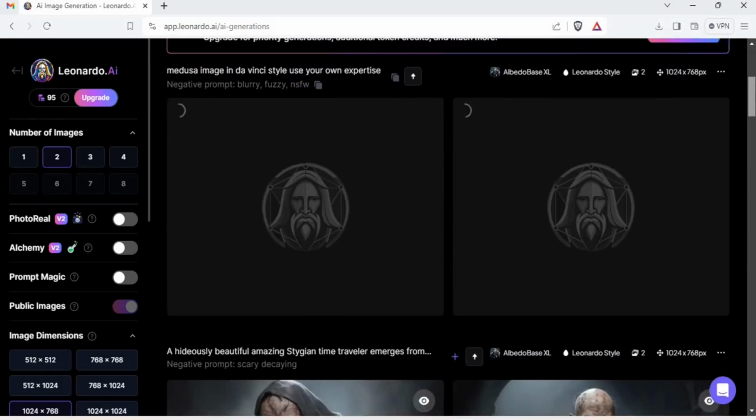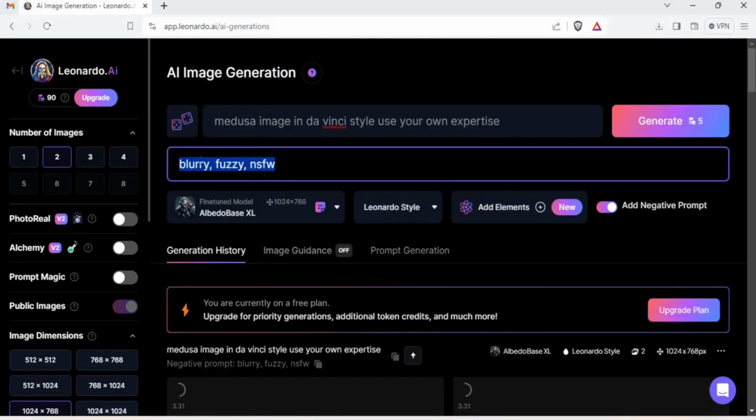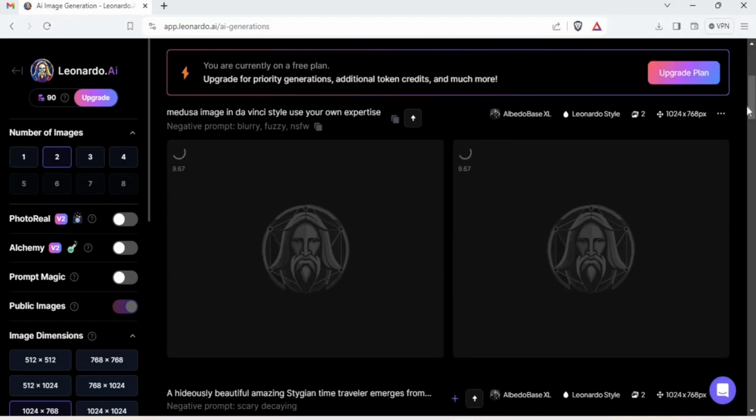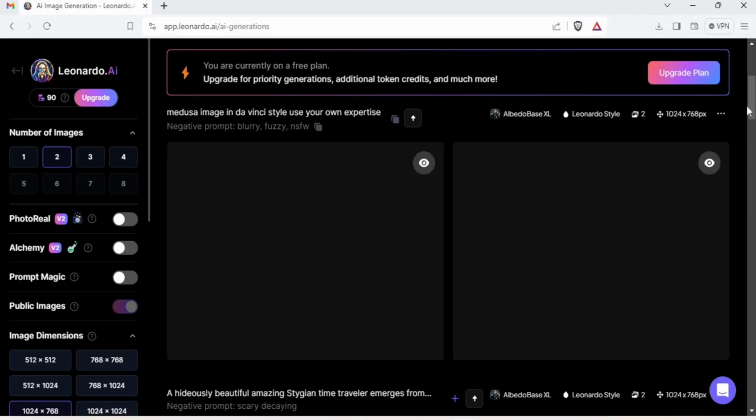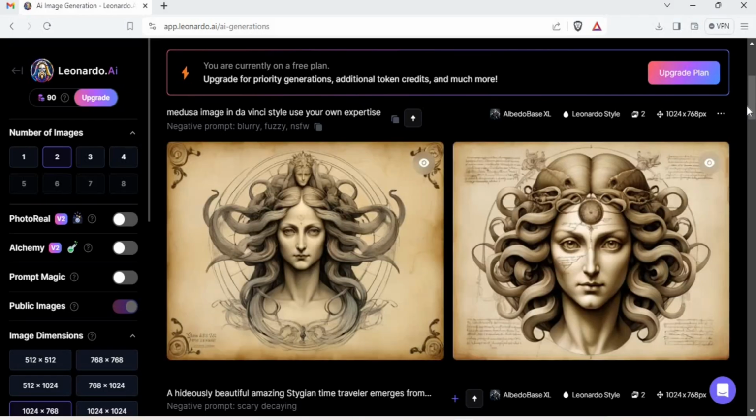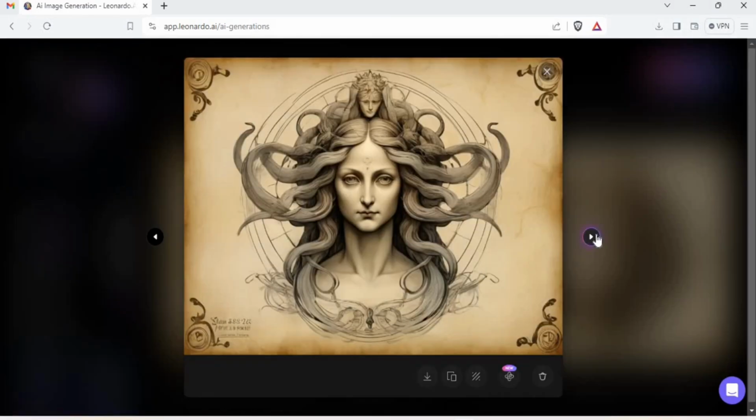And now I'll generate that because we have the negative prompt. The AI will keep the final result away from these kind of results. Let's see it in a moment. There you go. There you have it. You have Medusa and you have all the stuff that was needed.